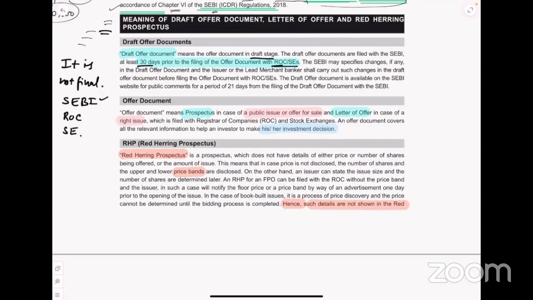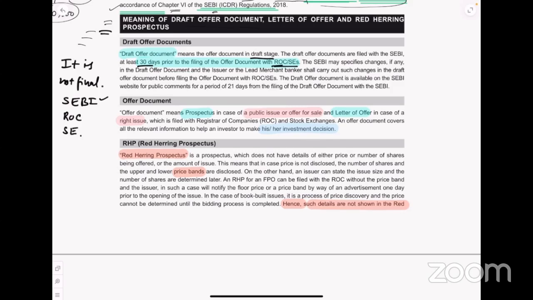The draft offer document is always available on the SEBI website. So any public can give comments, that is 21 days from the filing of the draft of the document with SEBI. So if you file the draft of a document with SEBI on day 1, for 21 days from then it will be on the SEBI website, and the public can give comments about the draft of a document, what are the concerns they are having, what are the doubts they are having, or any mistakes, everything they can tell.